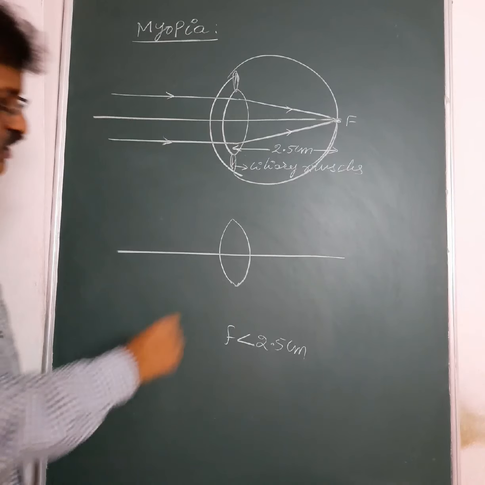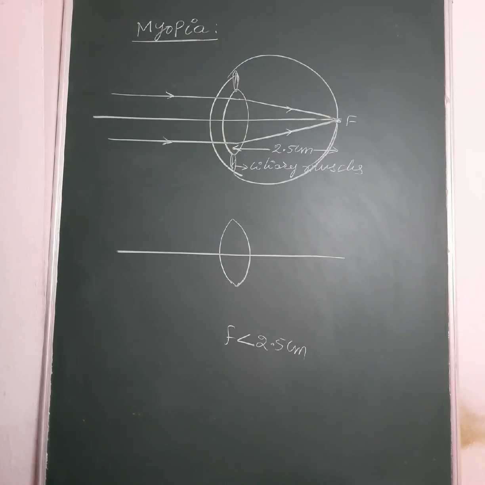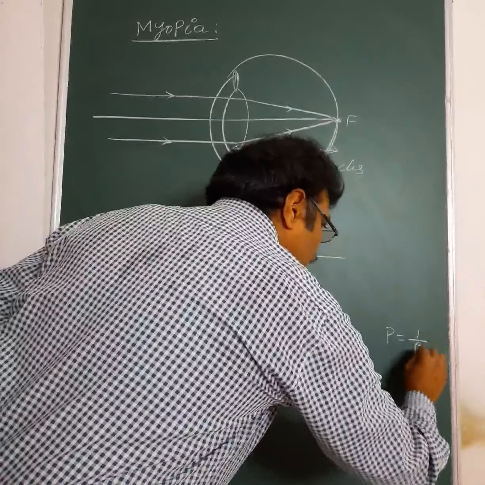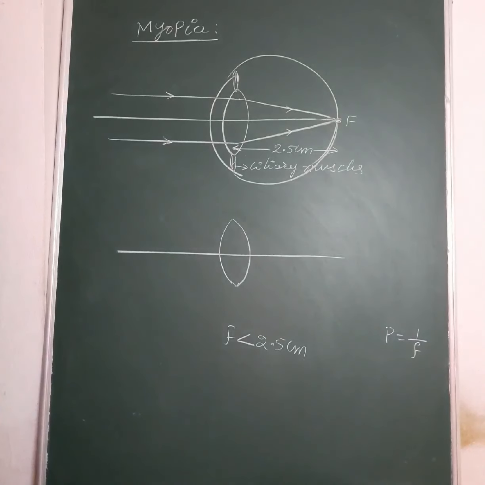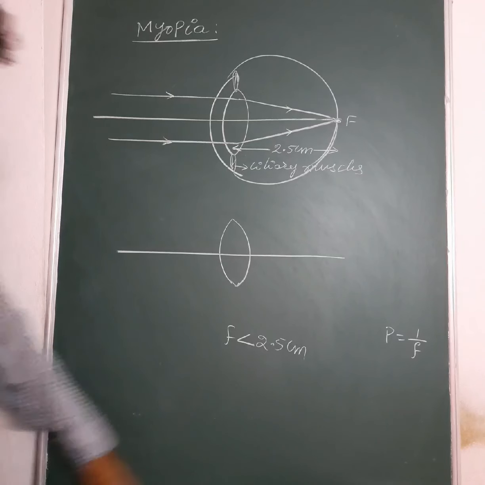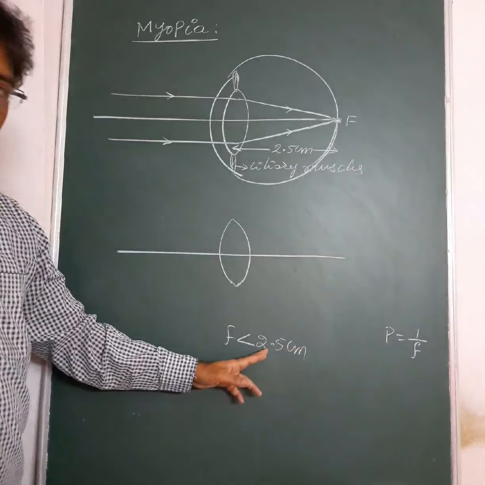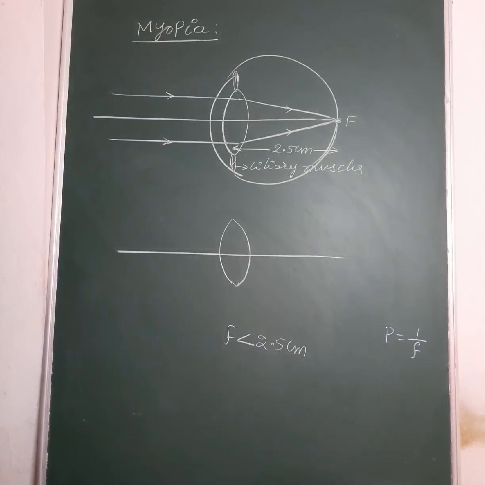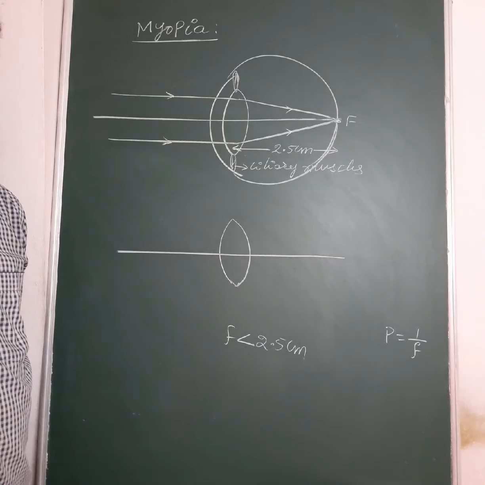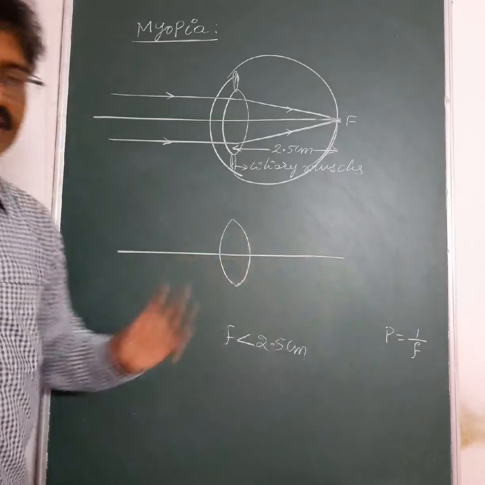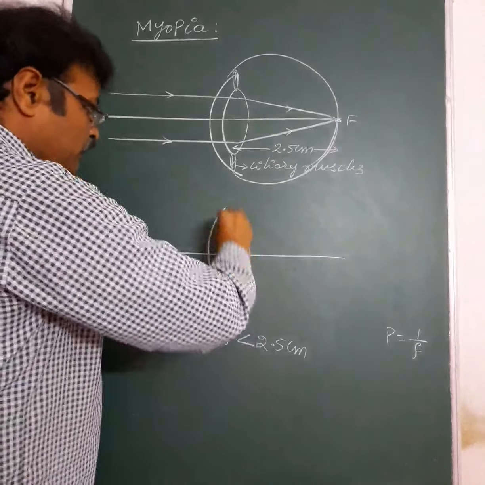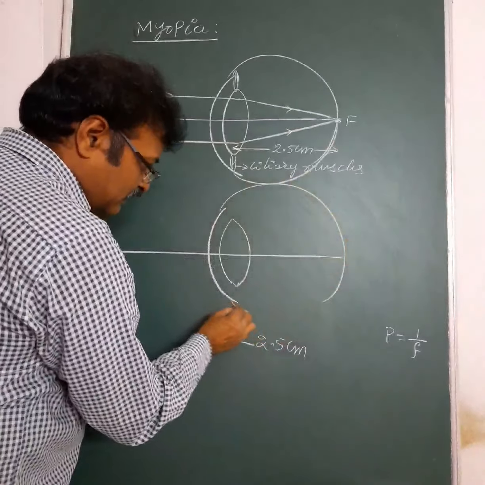Then the converging power of the eye lens increases, because you know that power equals 1 by f, focal length in meters. As the focal length decreases to less than 2.5 centimeters, the power of the eye lens increases. So the converging power of the eye lens increases in this case.